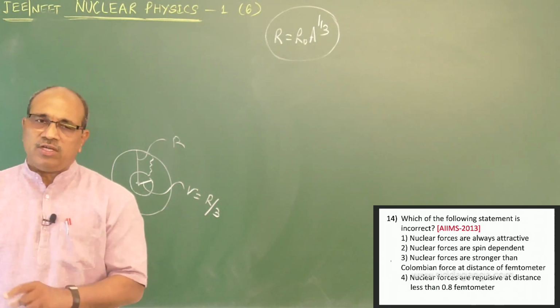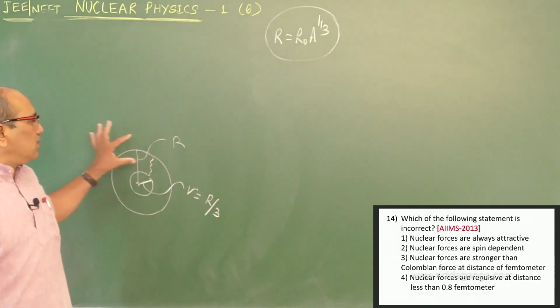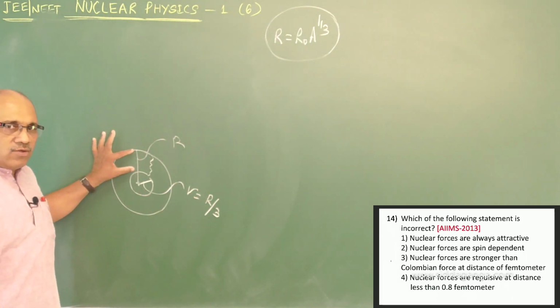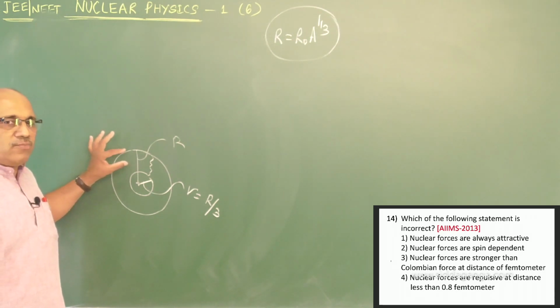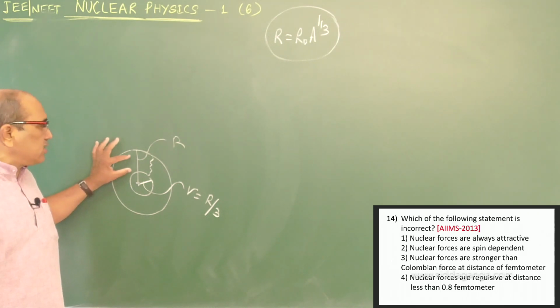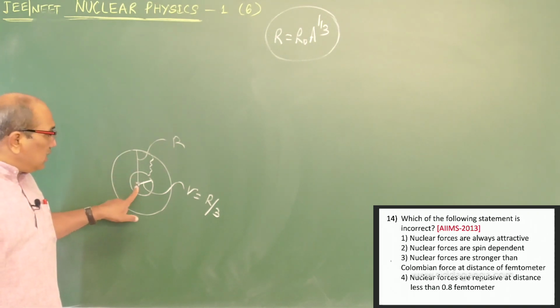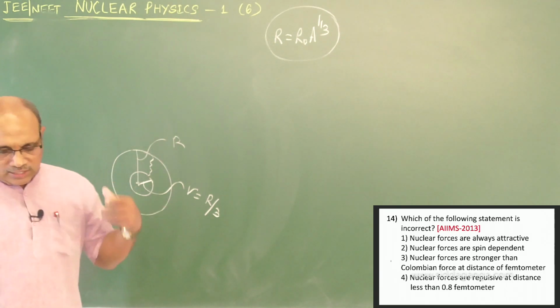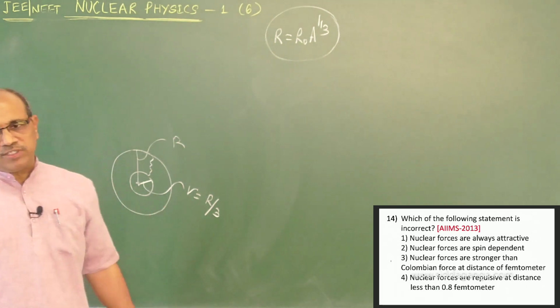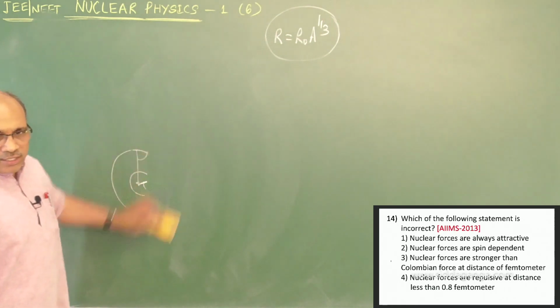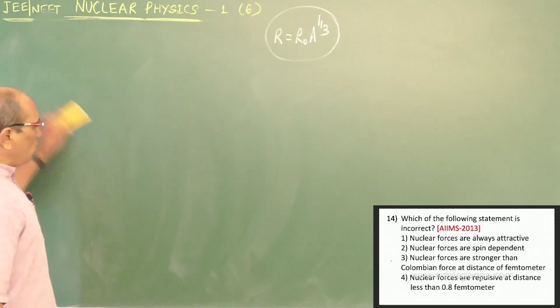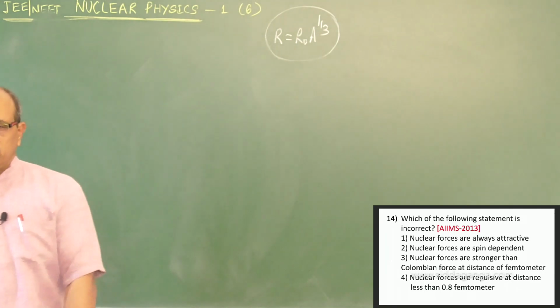What we say is wrong. It can be attractive up to a certain distance within the nucleus, irrespective of the nature of the charge, or independent of charge also. Neutral particles, charged particles or uncharged particles, they are attractive. But within that, with the same nature, it starts repelling. It also repels in the small range having radius less than 1/3. Therefore, the first option is the wrong one. Right, next.